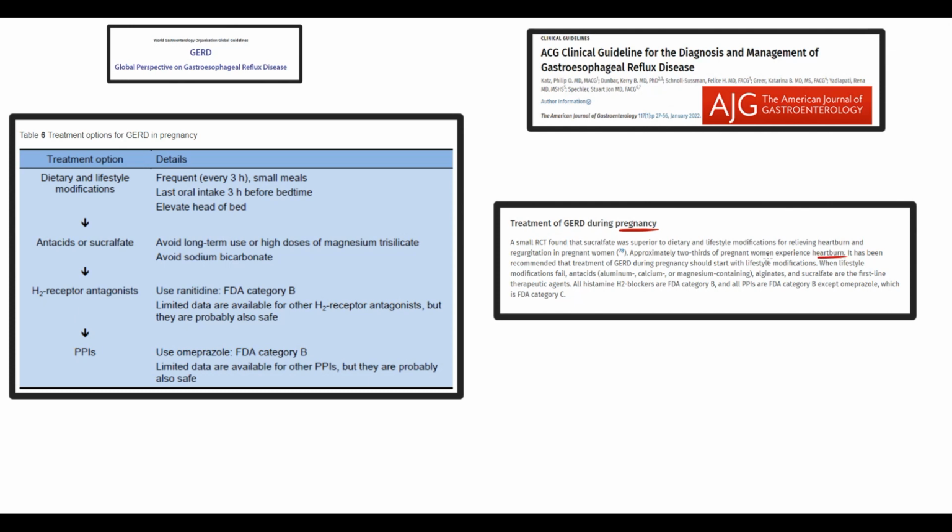So to decrease the severity of reflux in pregnancy, initially we use lifestyle modifications. But the first drug that we prescribe is sucralfate, then H2 blockers, and if these do not help, then PPIs. But after pregnancy, symptoms will resolve even without treatment.